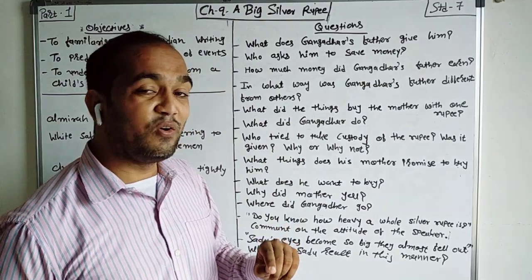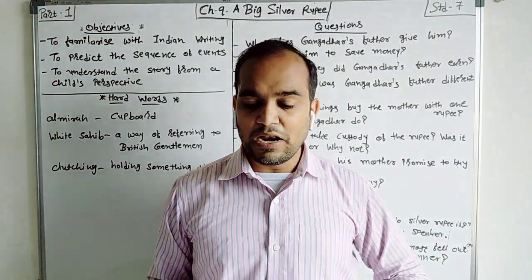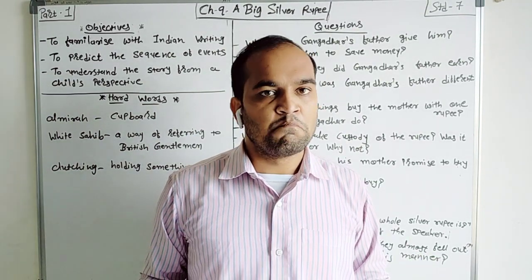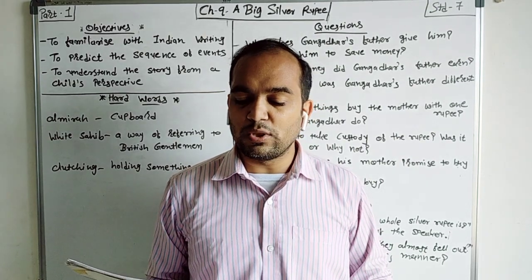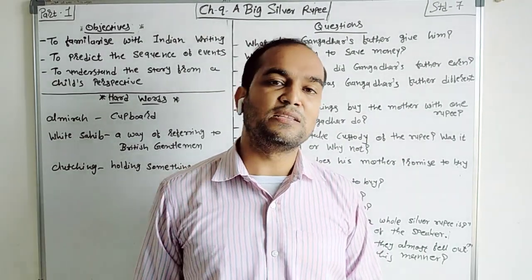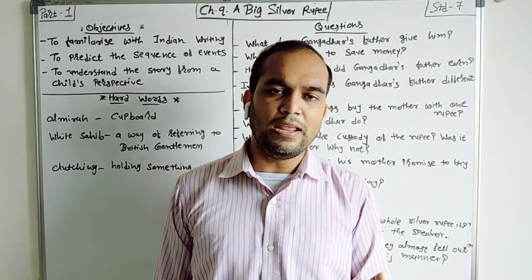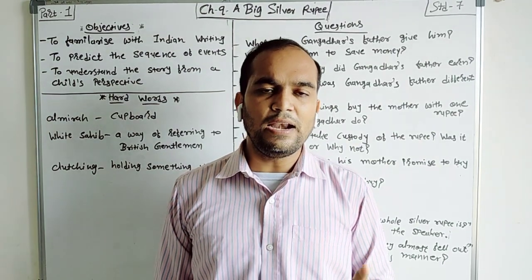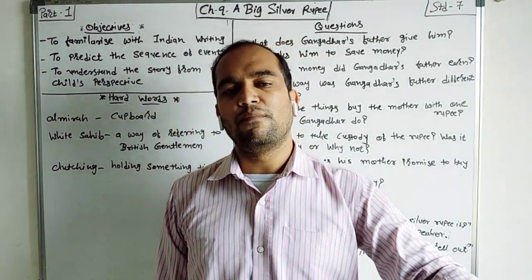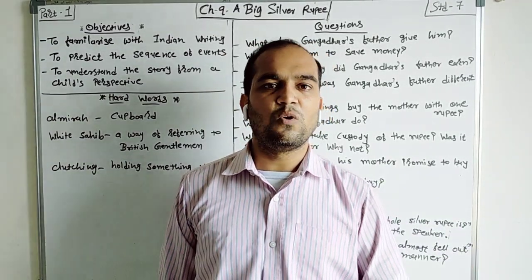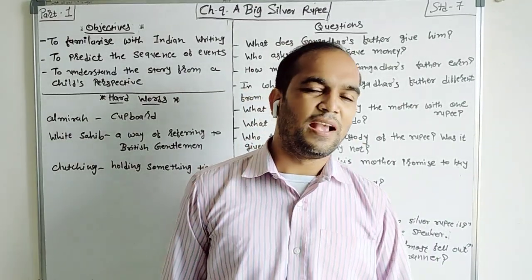So what did Gangadhar do? Because of the happiness, he ran the whole house and he was shouting with joy. But it was his great mistake. Why? Because soon mother got to know that father had given me a rupee, and suddenly his mother realized, okay, why did he shout with lots of happiness? Because his father gave him a 1 rupee, and his mother knew that, and that was his great mistake, that he was shouting in the house with great joy.